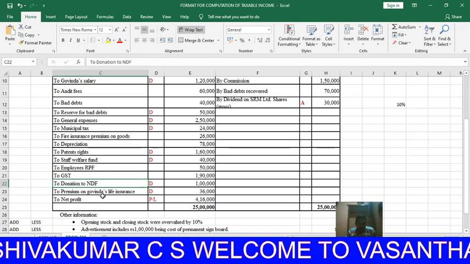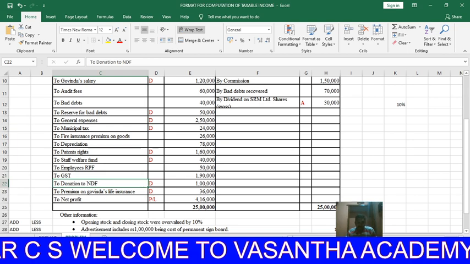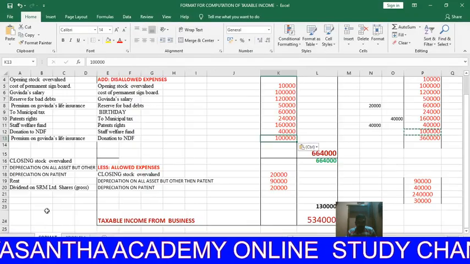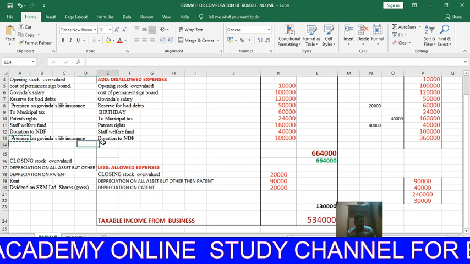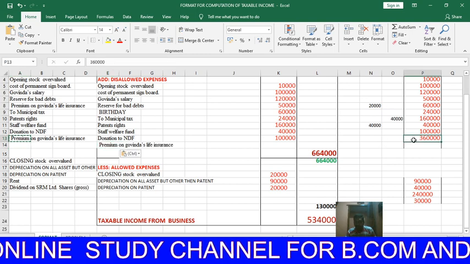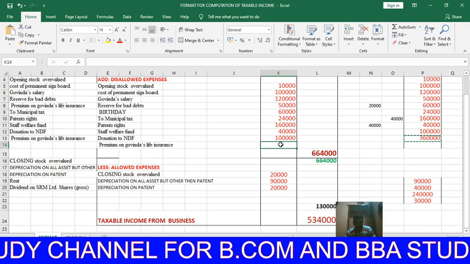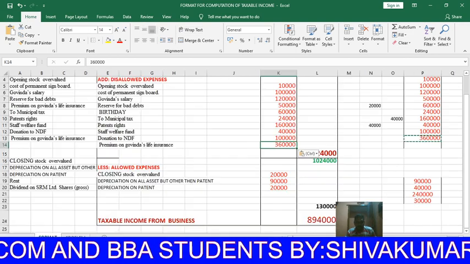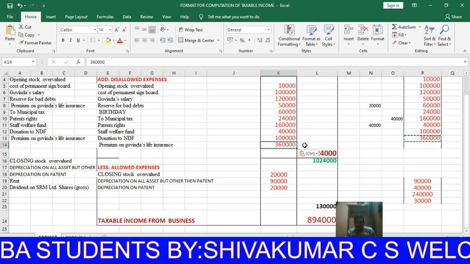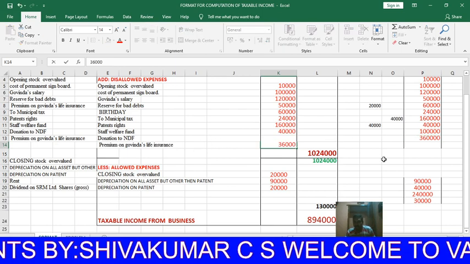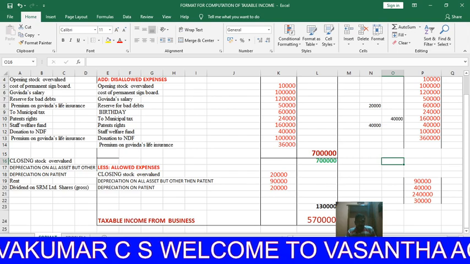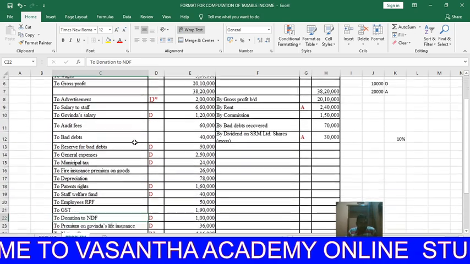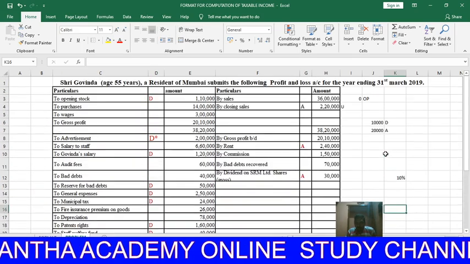Premium on Govinda's life insurance is a disallowed expense. How much is it? Sorry, it's not 3,60,000, it's 36,000. Okay, I recorded all entries on the debit side. Now I go for the credit side.